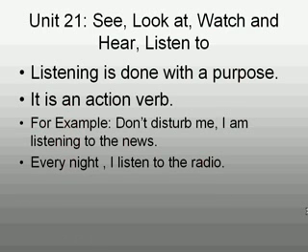Another example, every night I listen to the radio. So I listen to the radio with a purpose, right? I don't hear the radio, I listen to the radio.